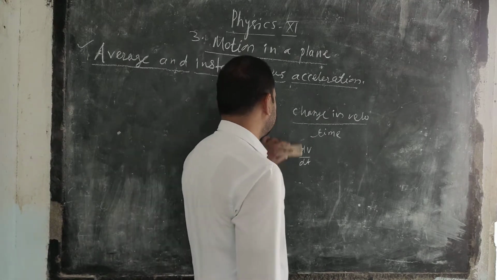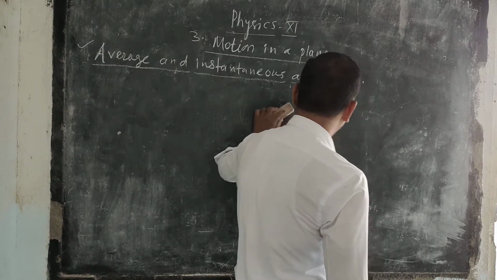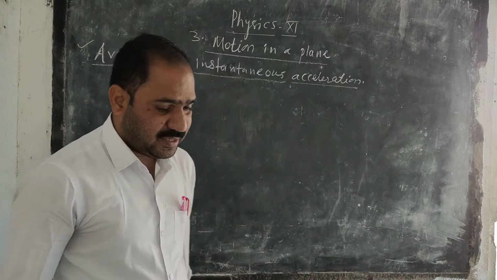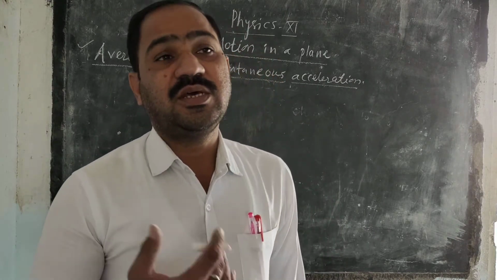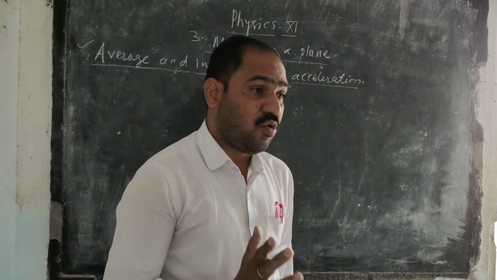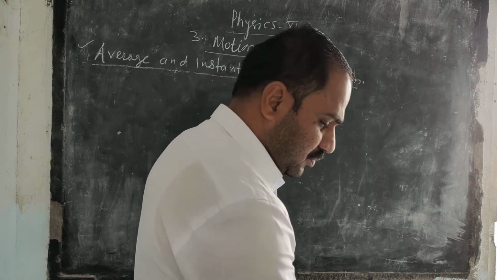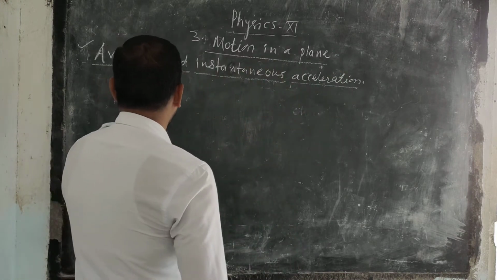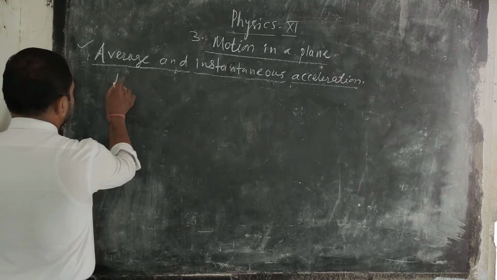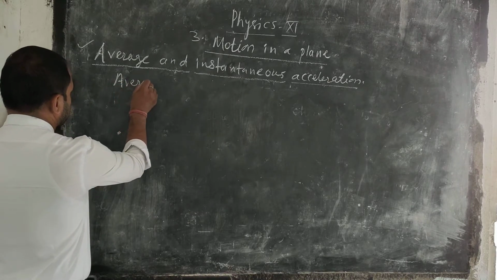If there is a change in the velocity of the body with respect to time, then it can be said that there is an acceleration produced in the body. So here we have to see the average acceleration.